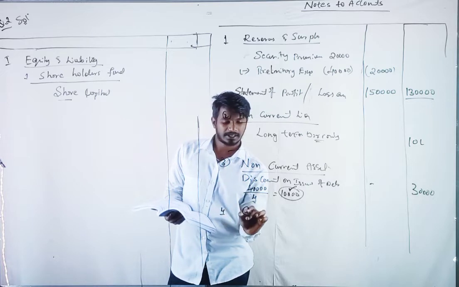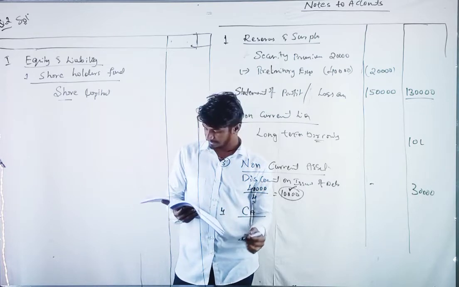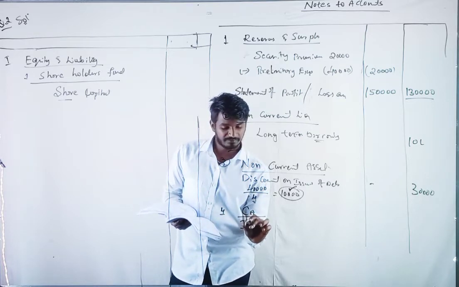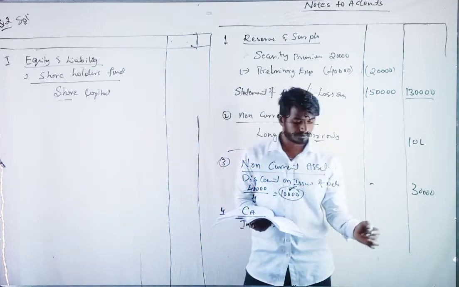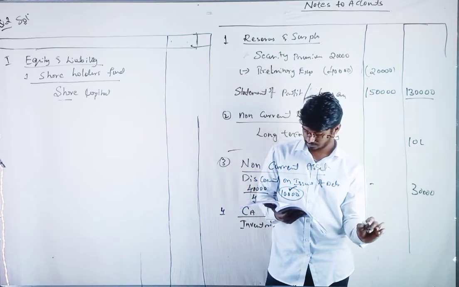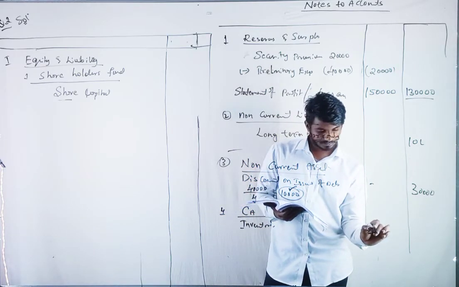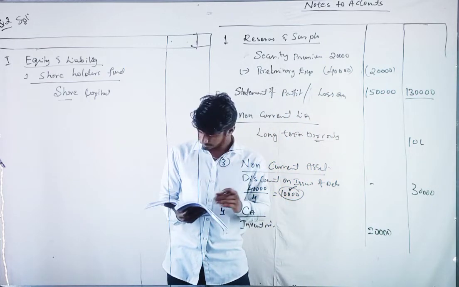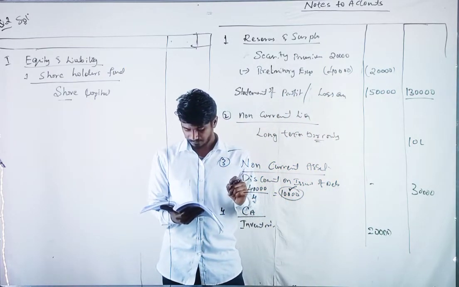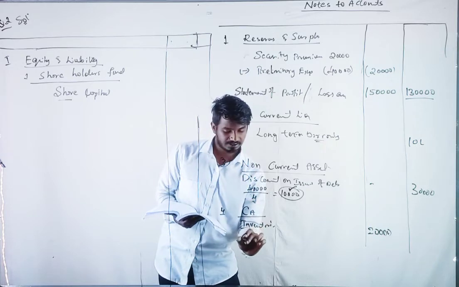Next, loose tools, and next is current asset. Fourth note is current asset. We have inventories, loose tools. How much? You can show it here, 20,000. And next we have cash and cash equivalent.